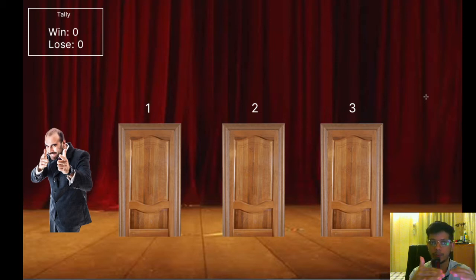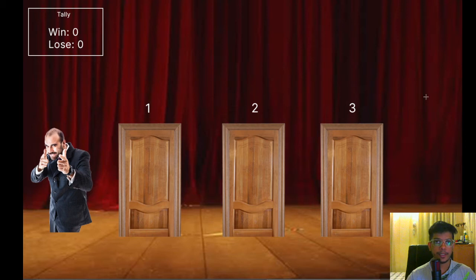Before we get on with the simulation, I'd also like to point out two things, which are very important and crucial to this simulation. The first point is that the three doors that you have in front of you are absolutely identical, which means that they do not have any particular feature that gives away what is behind that particular door, right? So the probability of the car being behind one of these doors initially is equal. So it's 100 divided by 3, which is 33.33%, or 1/3, right?